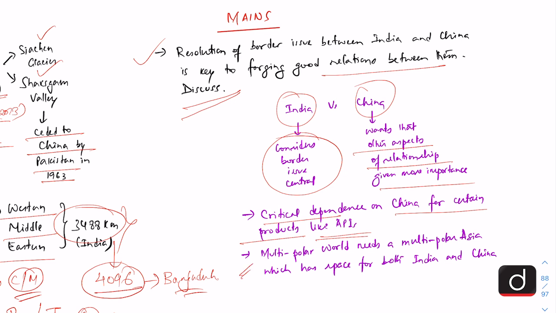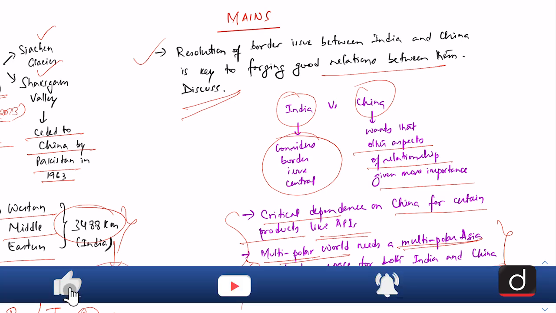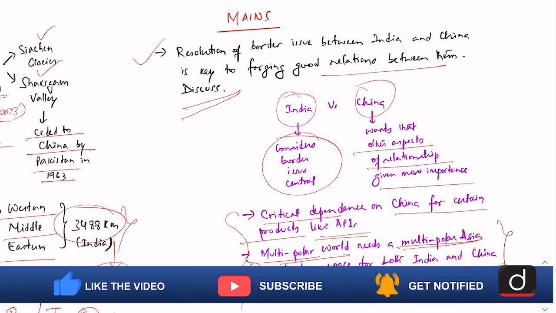Also, it has to be realized that a multipolar world, which is the aim of both India and China, requires a multipolar Asia. And this multipolar Asia has enough space for both India and China to grow and prosper. So that should be the way forward for both countries: we should have a peaceful border and both India and China should work together to achieve their aims and ambitions in the global arena.